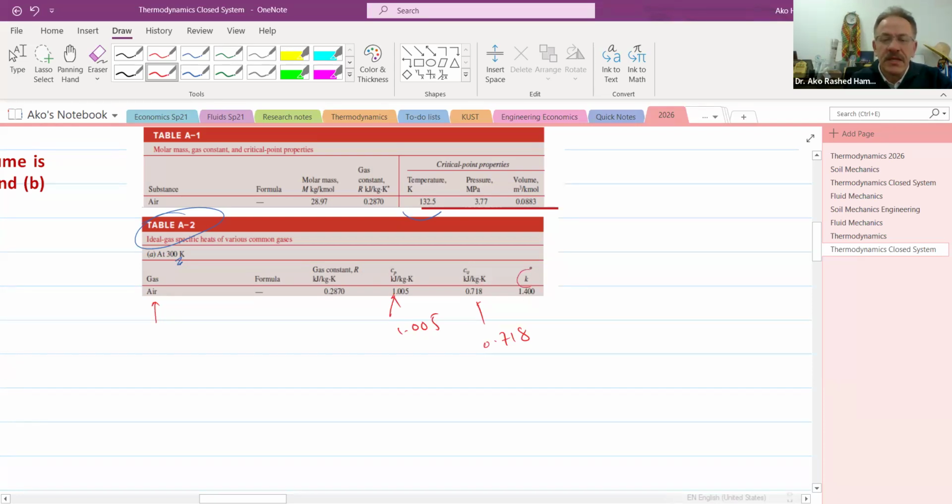Now, what is k? k is equal to CP over CV. What is CP here? CP is 1.005 divided by 0.718, and it is unitless. So what will be the answer?